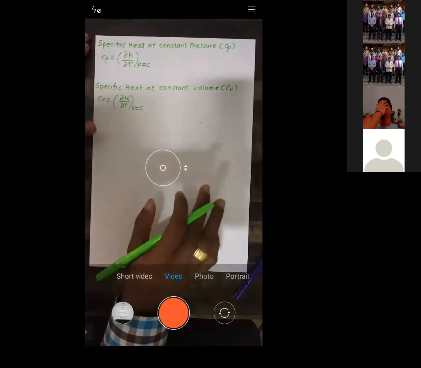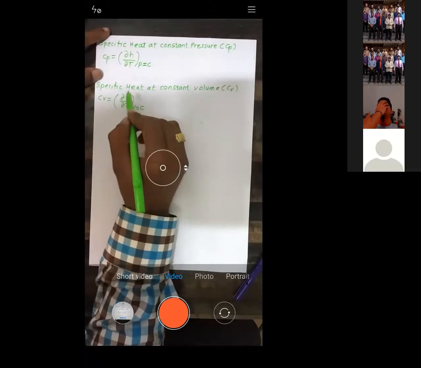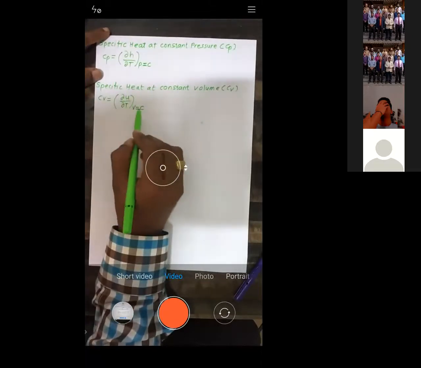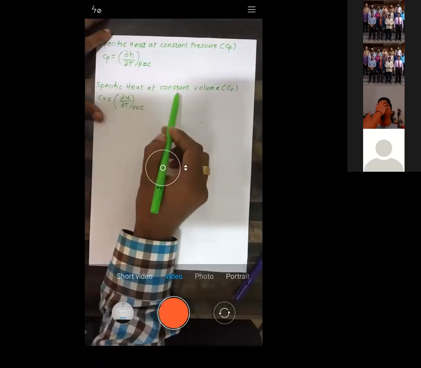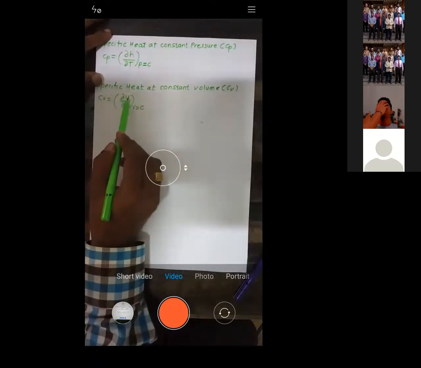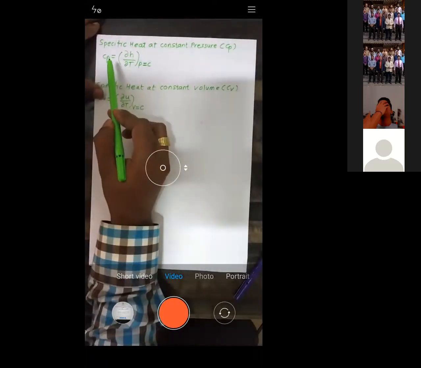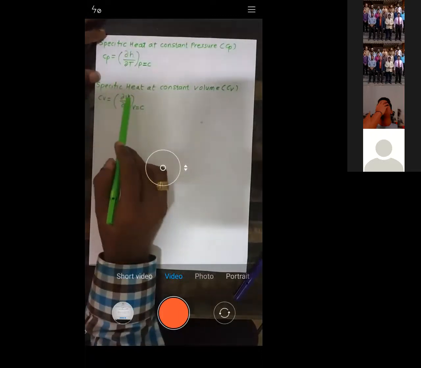Try to understand: it is the rate of change of internal energy with respect to temperature when volume is constant. So Cv is related with internal energy, while you can see Cp is related with the enthalpy.